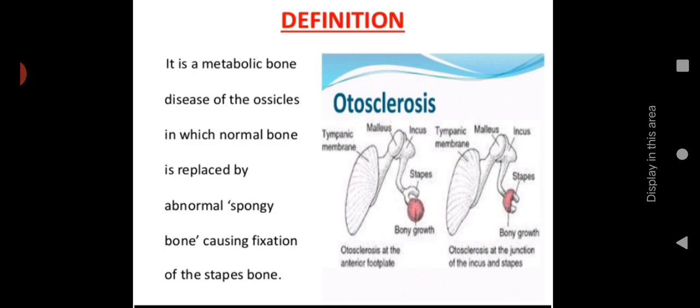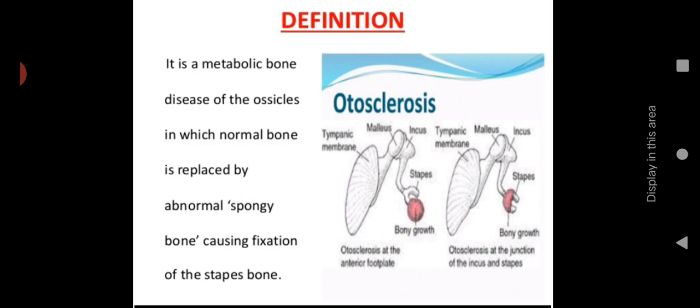The normal bone, that is the stapes bone, is replaced by abnormal spongy bone. Instead of the normal bone, abnormal spongy bone is forming, which causes fixation of the stapes bone. Afterwards, the stapes bone gets fixed, so it will not send the vibration to the inner ear.